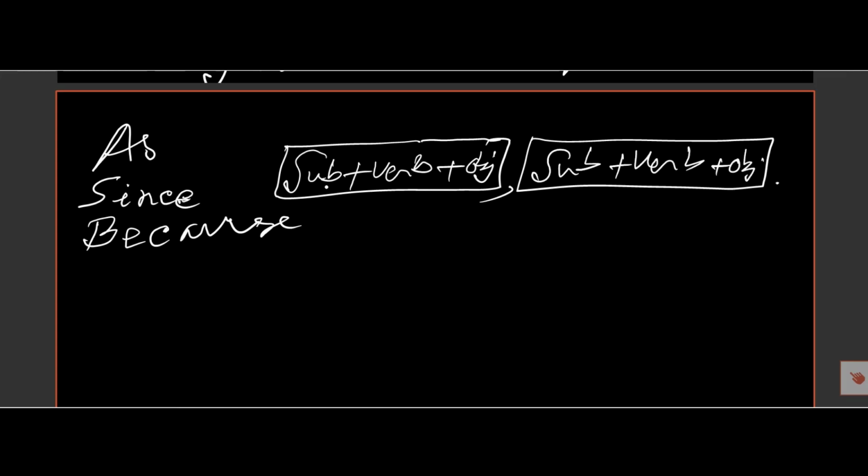So this is the structure of a complex sentence. And if the part after as, since, because expresses cause, denotes cause, and the other part refers to effect.